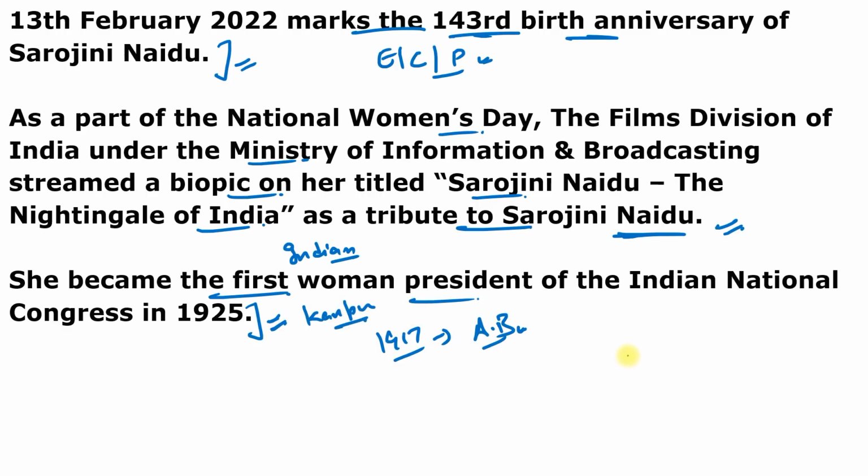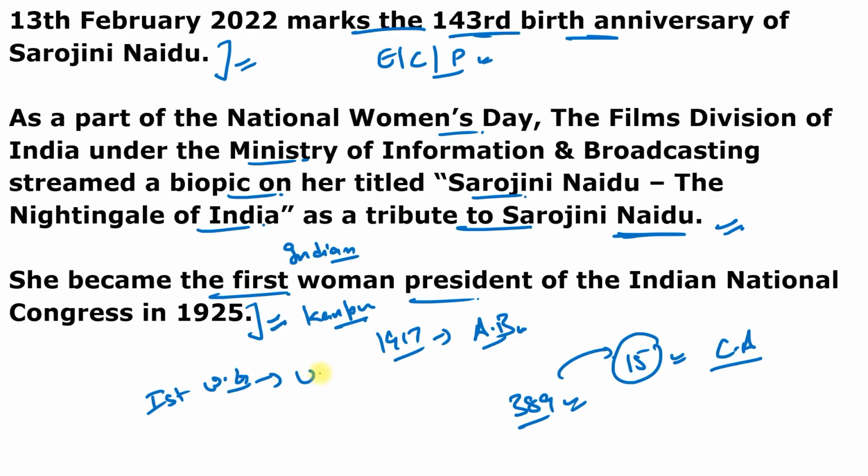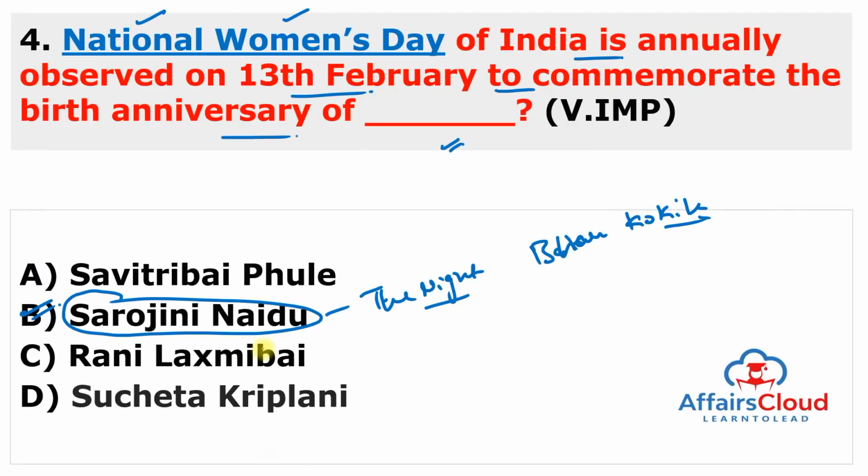She was one of the 15 women members of the Constituent Assembly, because the total members in the Constituent Assembly in the beginning were 389, and out of 389 only 15 were women. After independence, she was appointed as the first woman governor of United Provinces, or Uttar Pradesh, and she became the first woman to be appointed governor of any state in independent India. That's why this lady is very important, and she played a very prominent role in the Indian freedom struggle. Remember, this is Sarojini Naidu.